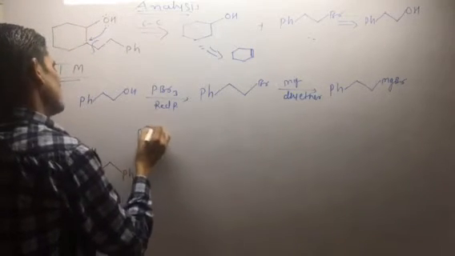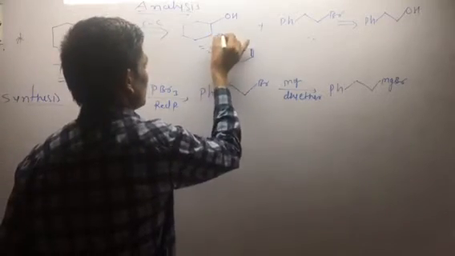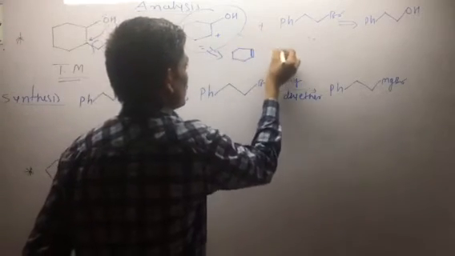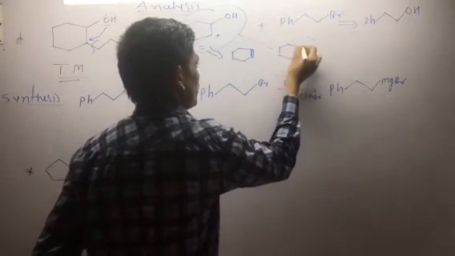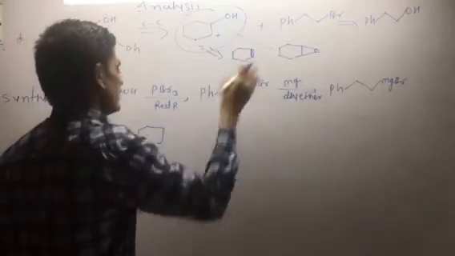If cyclohexene is here, then we can take the first reagent species, this synthon, and it goes to the formation of the epoxide species. This is the plan of analysis.